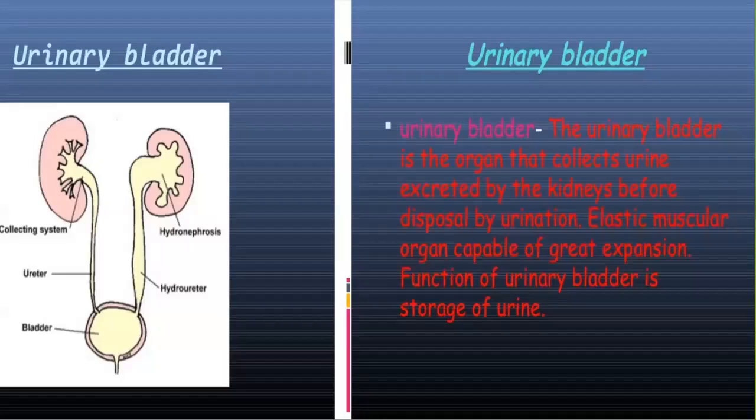Second is the urinary bladder. The urinary bladder is the organ that collects urine excreted by the kidney before disposal by urination. This is an elastic muscular organ capable of great expansion, and the function of the urinary bladder is storage of urine.